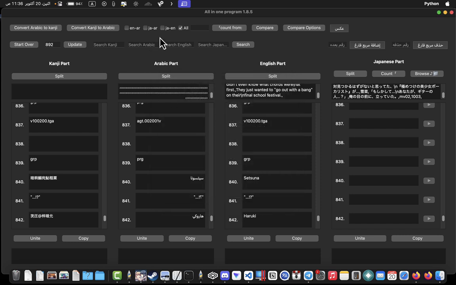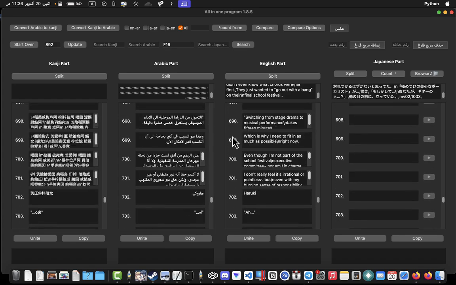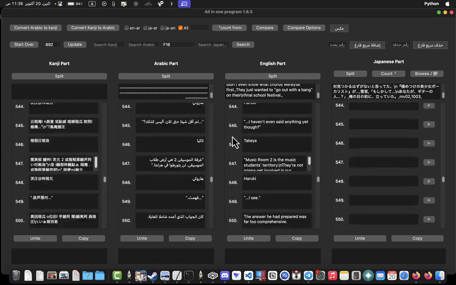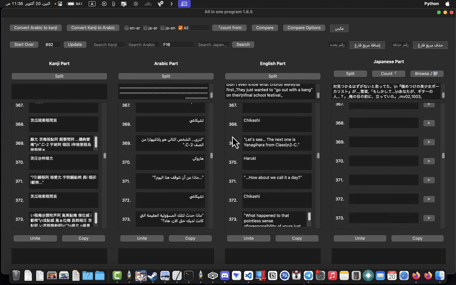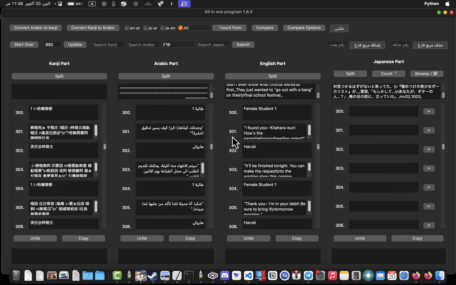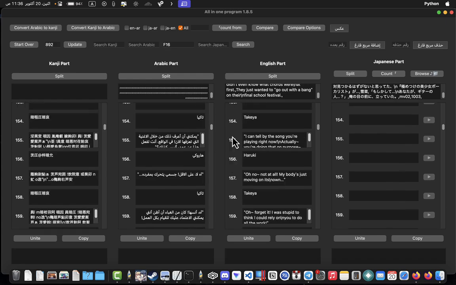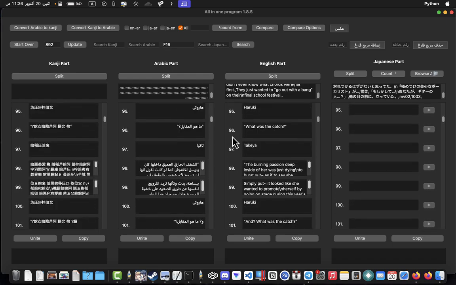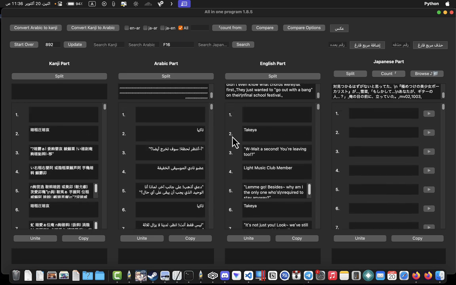This F16, I don't think it exists in this file. It's kind of a filter to the text to make it small. When characters in the game speak in a low voice, they will use a shorter text, smaller text. It's around 13 size, not 30. So you need this filter to show that they are speaking in a low voice. Okay, so in this file there is no F16.